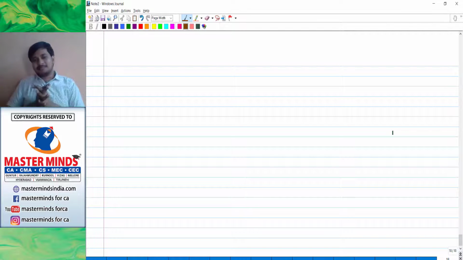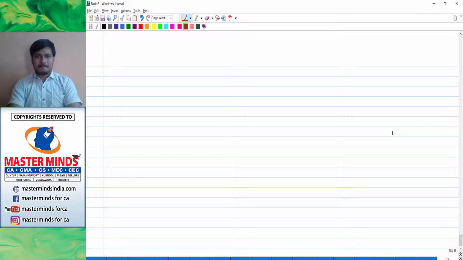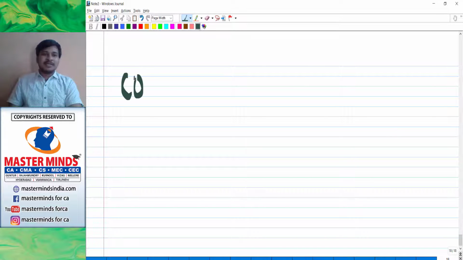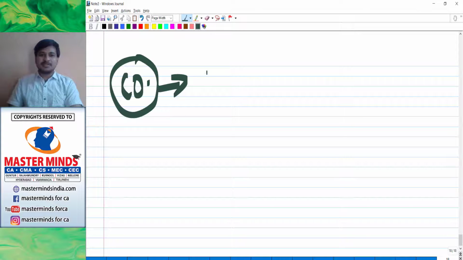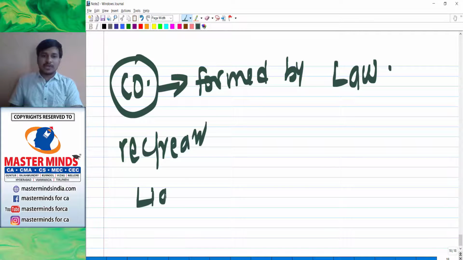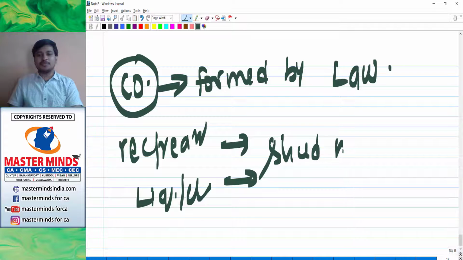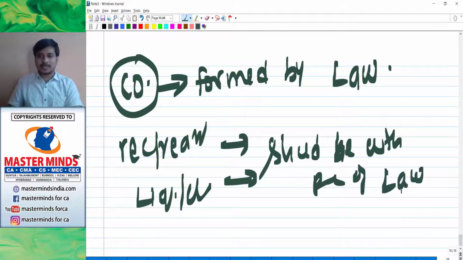So can a company decide itself to do internal reconstruction, or does it need to seek any permissions? Absolutely. See, a company is a person which is formed by law. So if you want to reconstruct or rearrange, or if you want to liquidate or close, even these things should be done with the permission of law only.